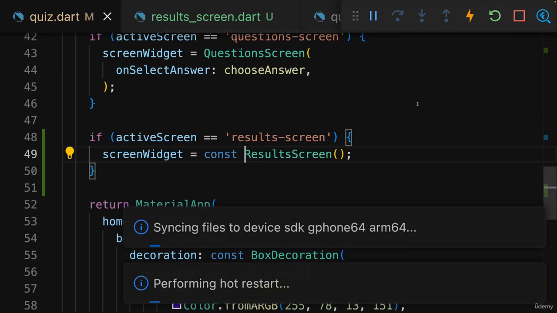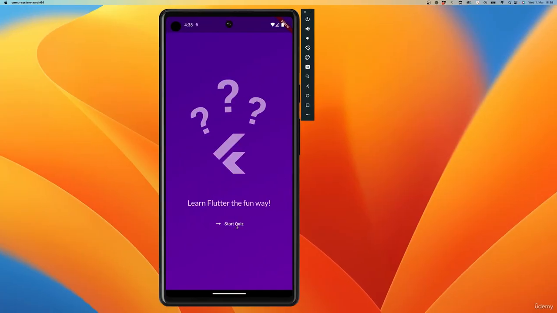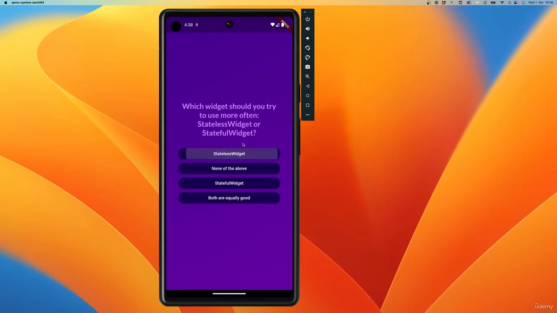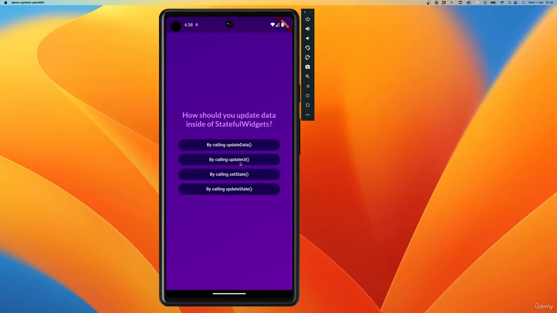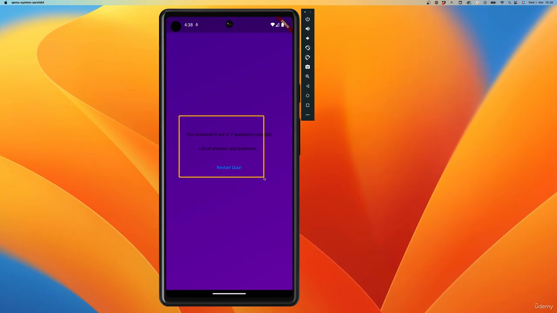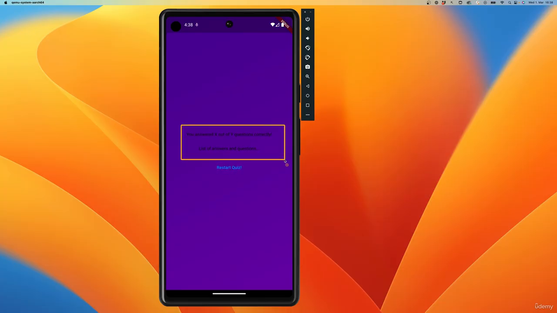And if you now save this and force a reload, you should be able to start the quiz and go through all these questions. But once you answer the last question, you end up on this dummy results screen, which is not finished yet, but which generally shows the content we just added to that screen. Of course, now we must make sure that this button here works if we press it, and we need to output the actual summary information for this quiz.